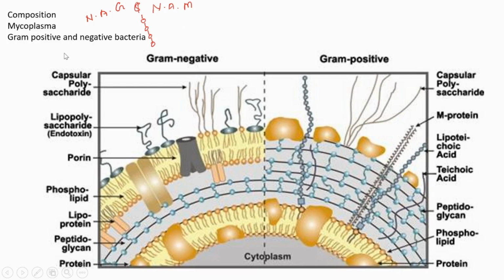Next, we are going to understand the difference between gram-positive and gram-negative bacteria. First, I am going to tell you about gram-positive bacteria. Positive means it has something. That is the difference. If we apply a dye, the crystal violet dye, the gram-positive bacteria retain that color. So, those bacteria that retain the color of the dye are called gram-positive.